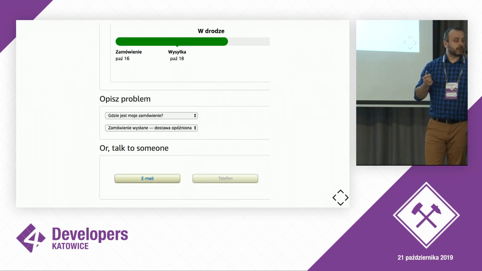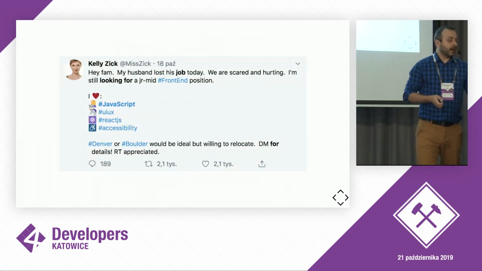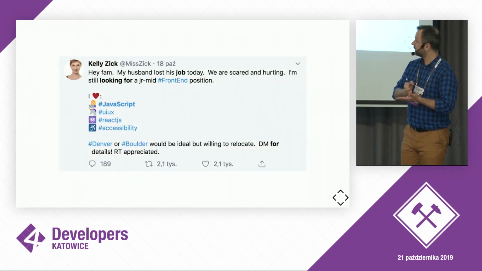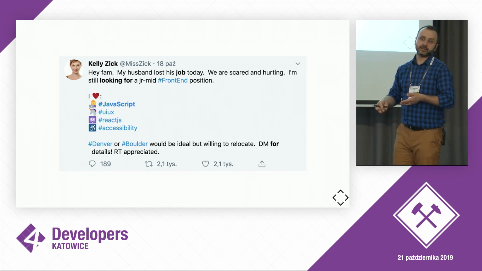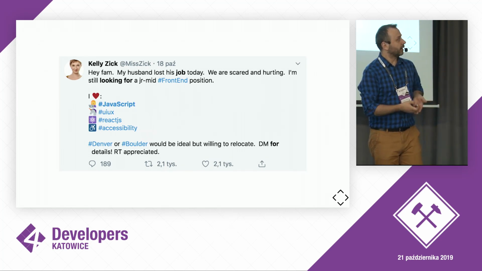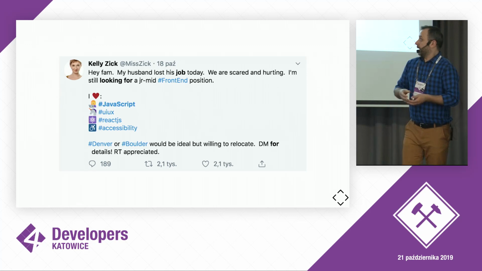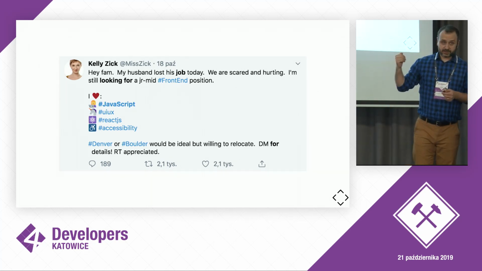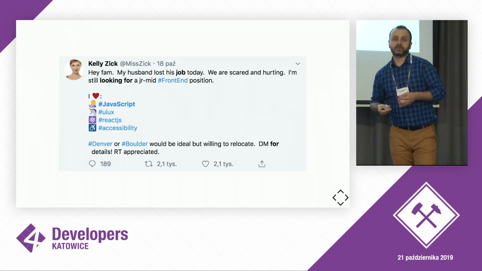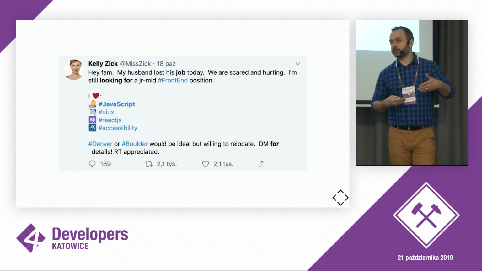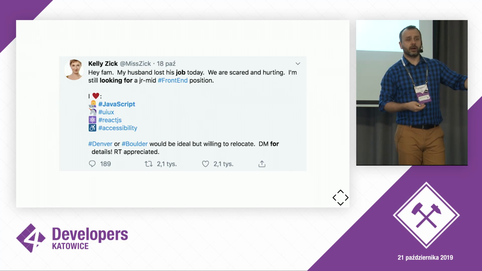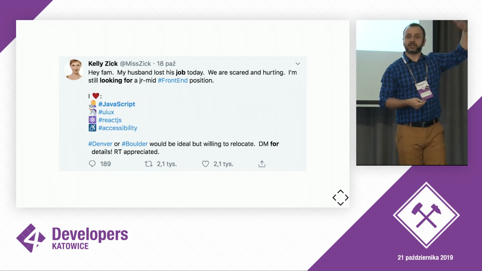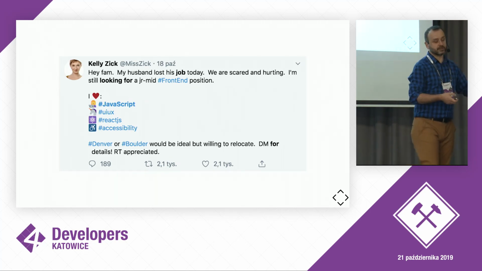So this is an example of making it more convenient to us. Finally, let's take a look at this tweet. Here a woman is writing that her husband has lost a job and he is looking for a JavaScript position somewhere. Now, a default way of recruitment is that we would have to apply, submit our CV and a motivational letter to one company and another company and another, and so on and so forth.